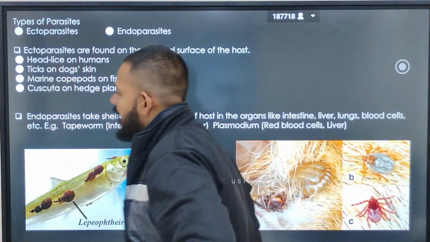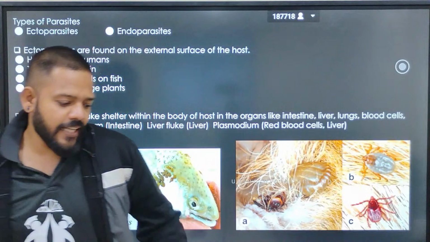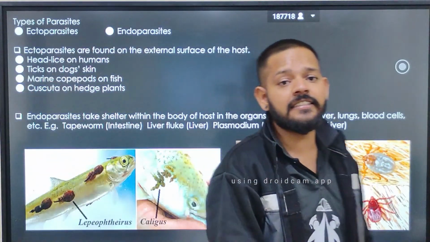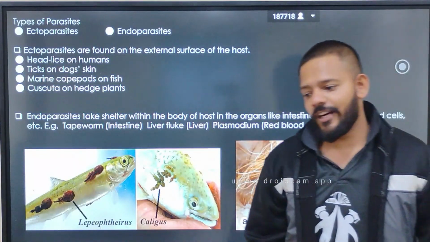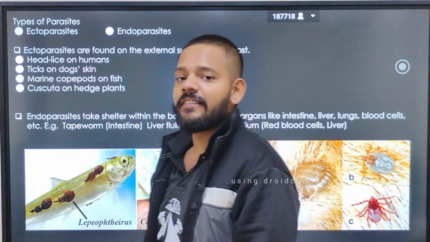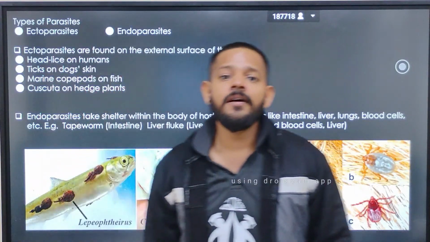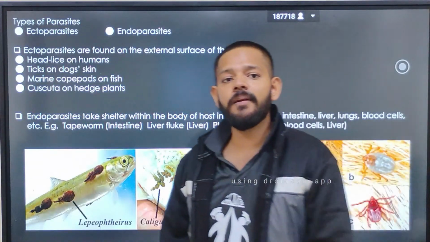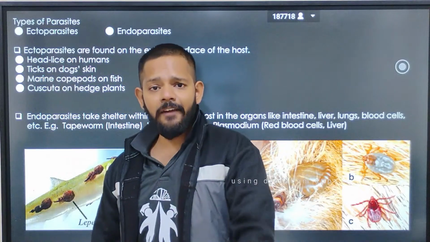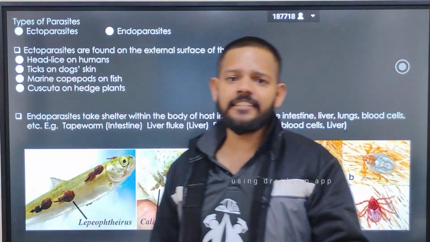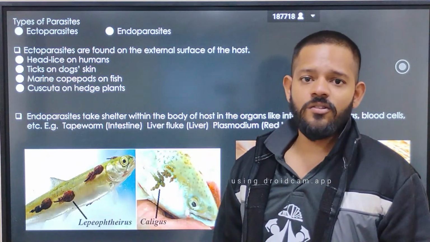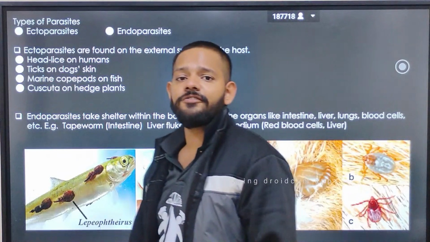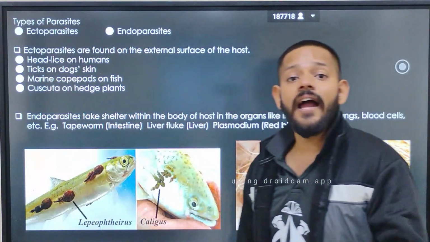Now we have endoparasites. Endoparasites are those organisms which live inside the body of the host. For example, liver fluke lives in the liver of humans. Blood fluke lives inside the bloodstream of humans. Tapeworm and Ascaris live inside the small intestine and suck the nutrition from that area. So these are your endoparasites.